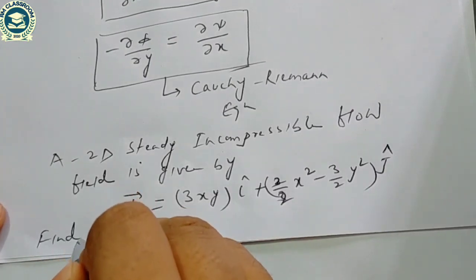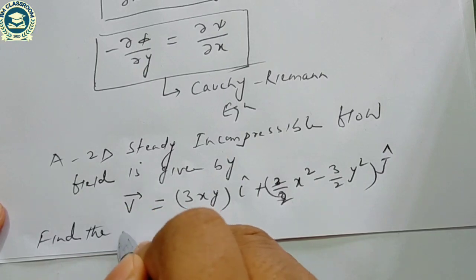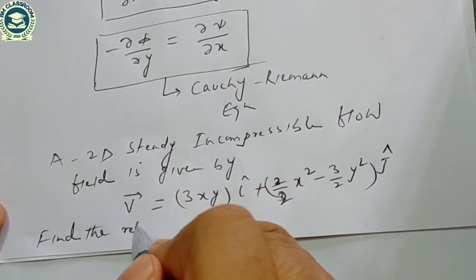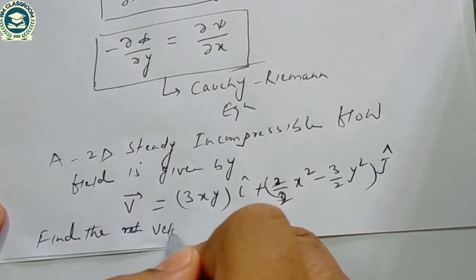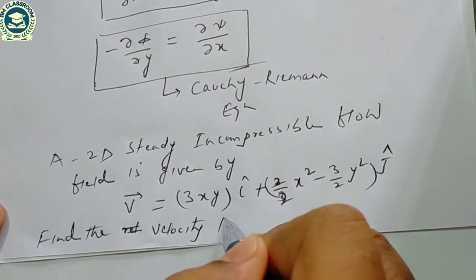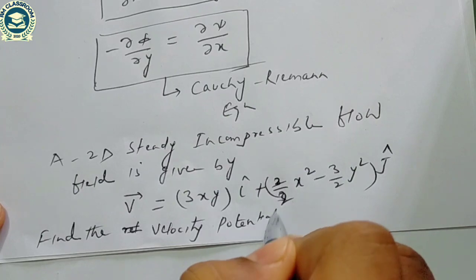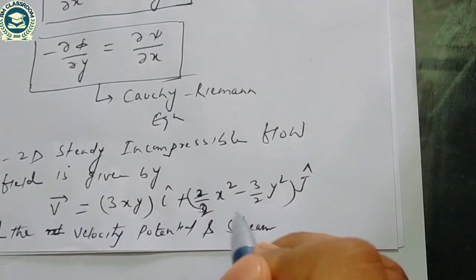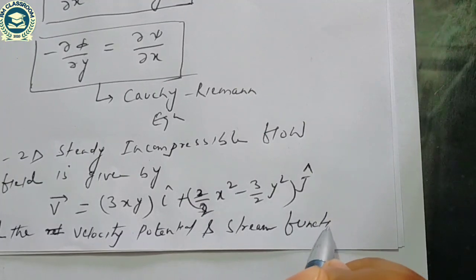Find the velocity potential and stream function.